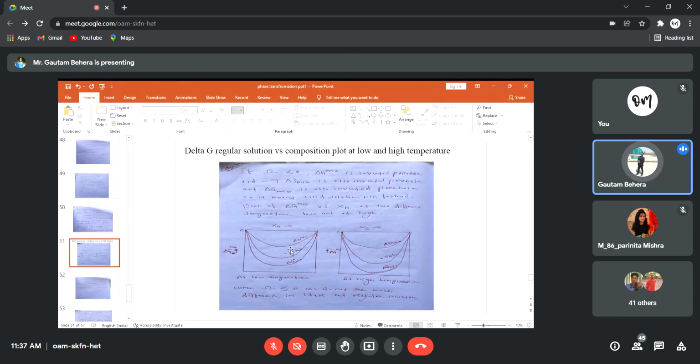If the temperature is high, how will the curve be? The curve will be the same, completely the same. But what are the changes? Can anybody figure it out? Any changes here? When omega is less than 0, the curves are like this: the delta H mix curve, the minus T delta S mix curve, and the delta G mix curve at low temperature. But what happens at high temperature? The curve will remain the same, right? But there are some changes. What are the changes?